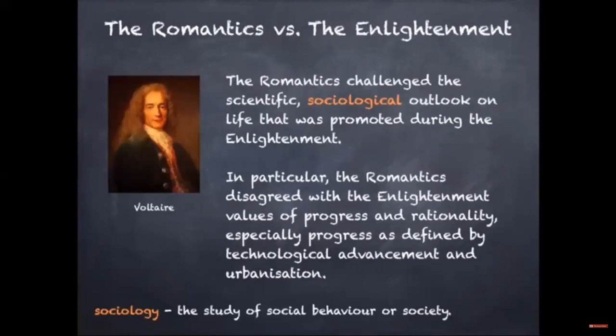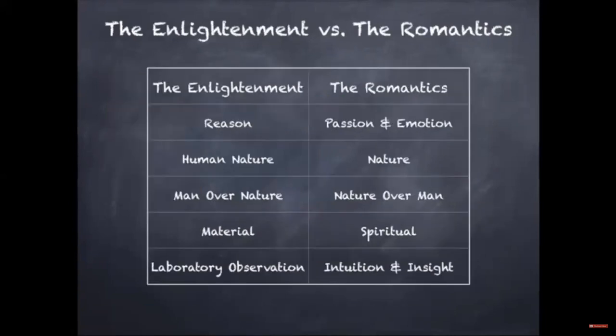The Romantics challenged the scientific, sociological outlook on life that was promoted during the Enlightenment. In particular, the Romantics disagreed with the Enlightenment's values of progress and rationality, especially progress as defined by technological advancement and urbanization. And just to look at a quick definition of sociology, which is the study of social behaviour or society. So I've whipped up a quick table for you to look at to measure the Enlightenment against the Romantics.